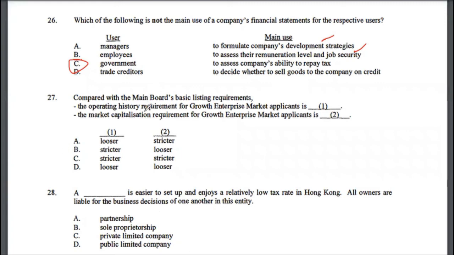Multiple choice 27, compared with the main board's basic listing requirements, the operating history requirement for growth enterprise market applicable should be strict.